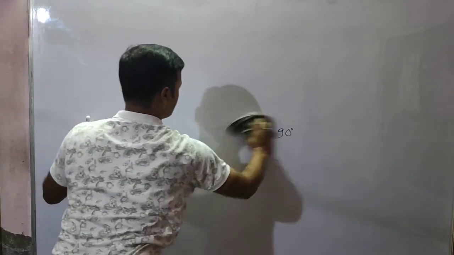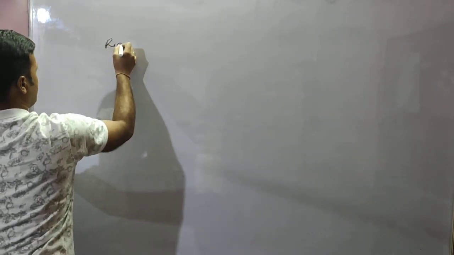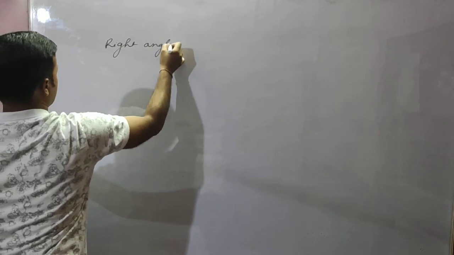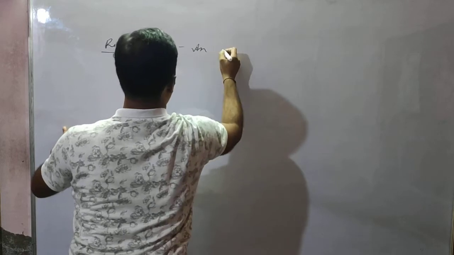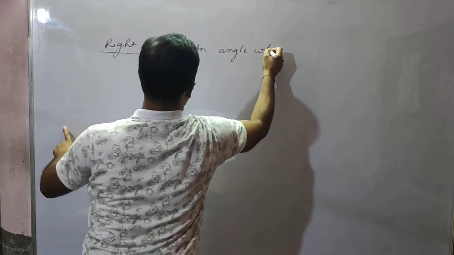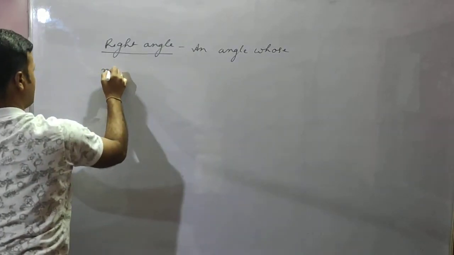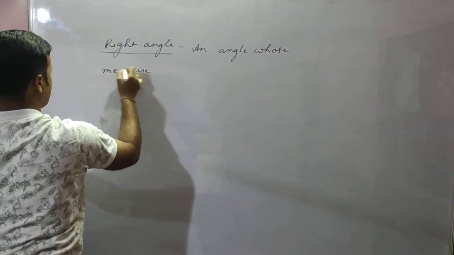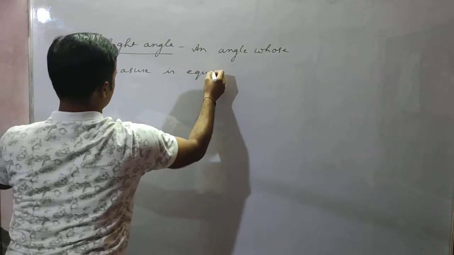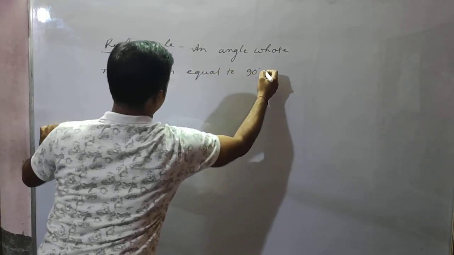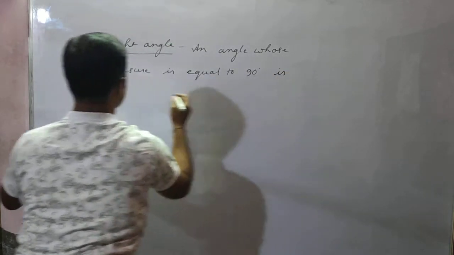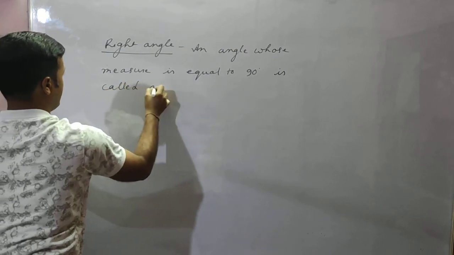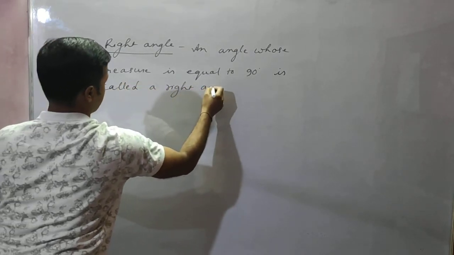After acute angle, then we will learn about right angle. Right angle: an angle whose measure is equal to 90 degree is called a right angle.